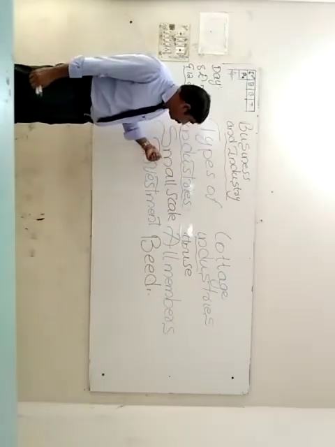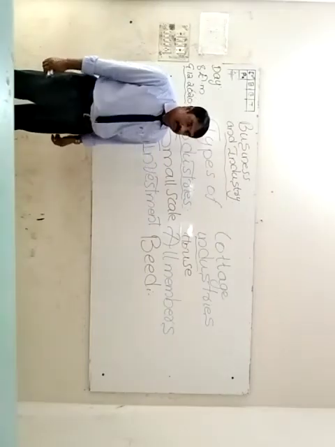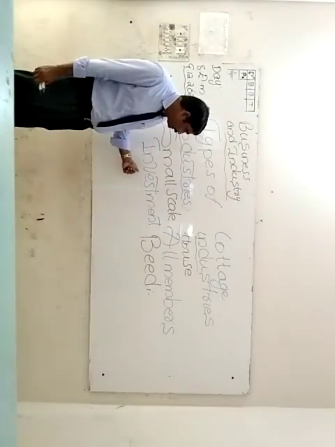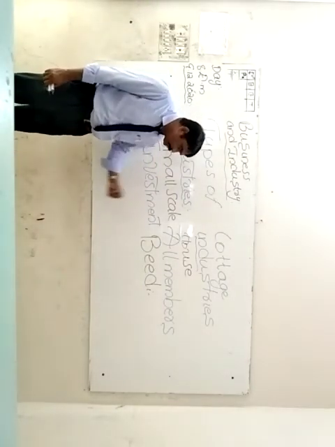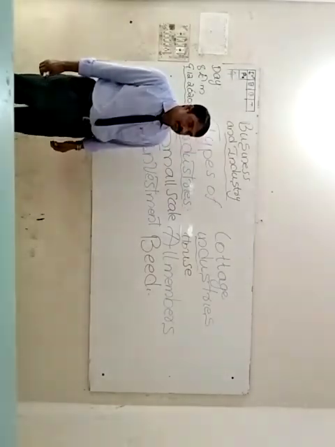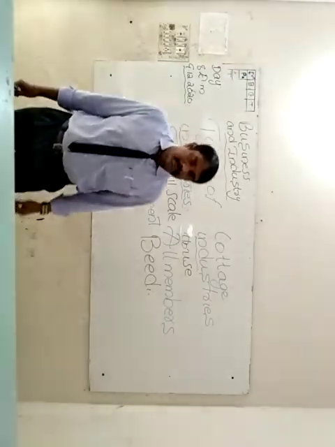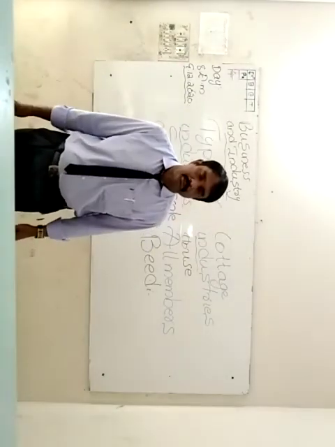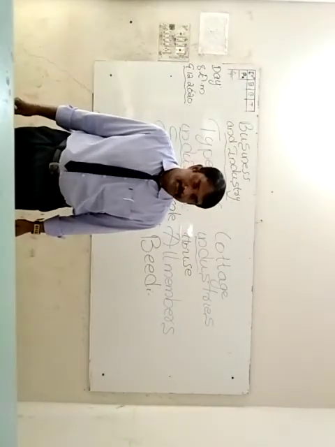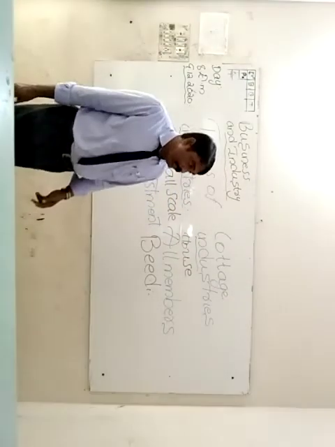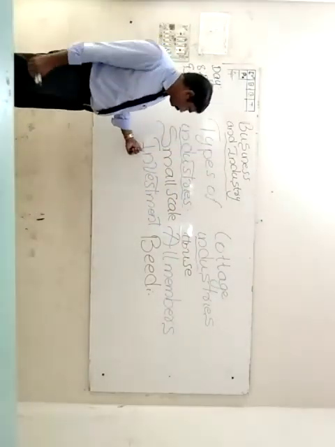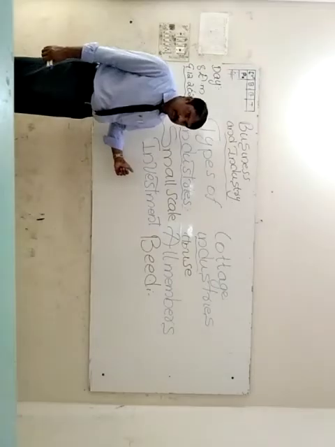We are studying about types of industries. About different types of industries we have studied. We studied primary industries first of all, then secondary industries. Then we are studying small scale industries.